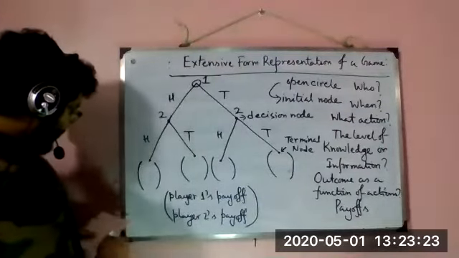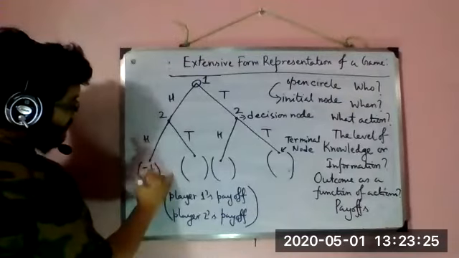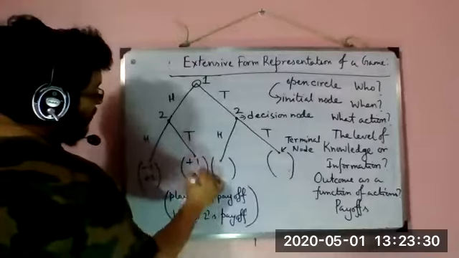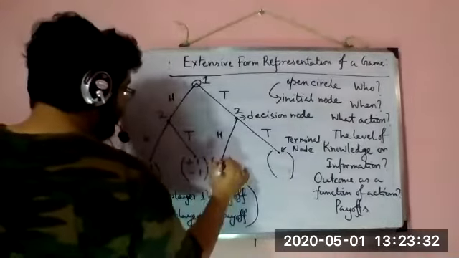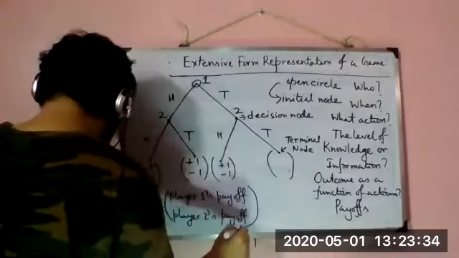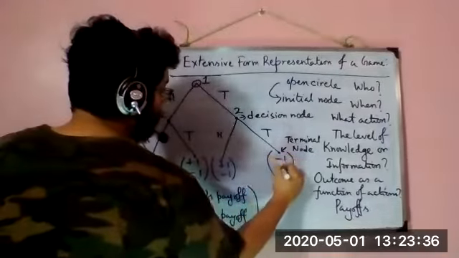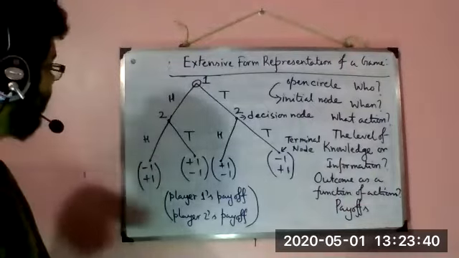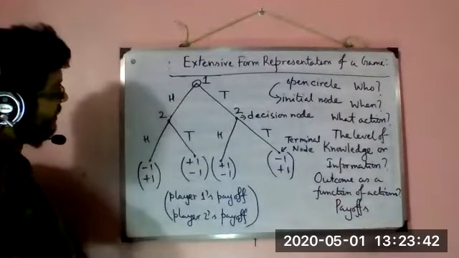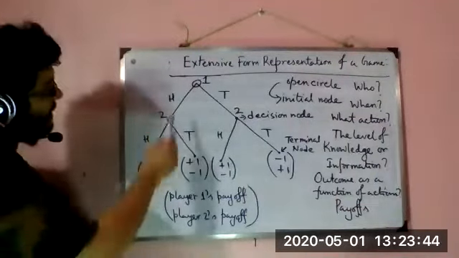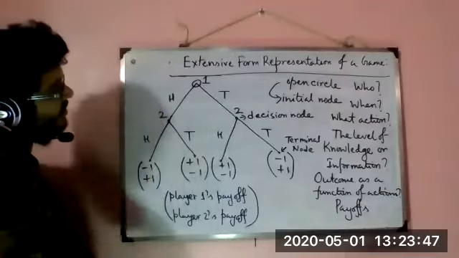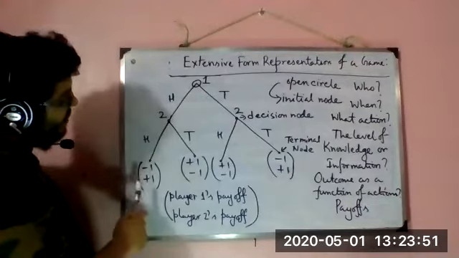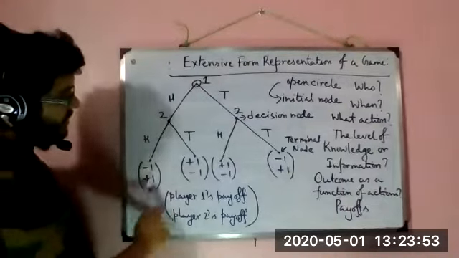So what are the payoffs? -1, +1, right? +1, -1, then +1, -1, and obviously -1, +1. Just to repeat, whenever there is a match, two heads or two tails, the payoff goes to player 2, here and here.